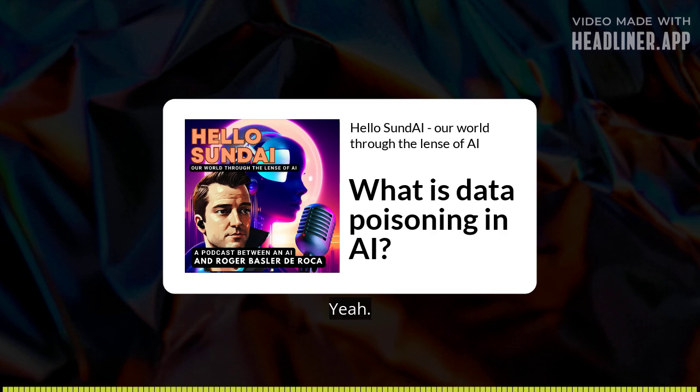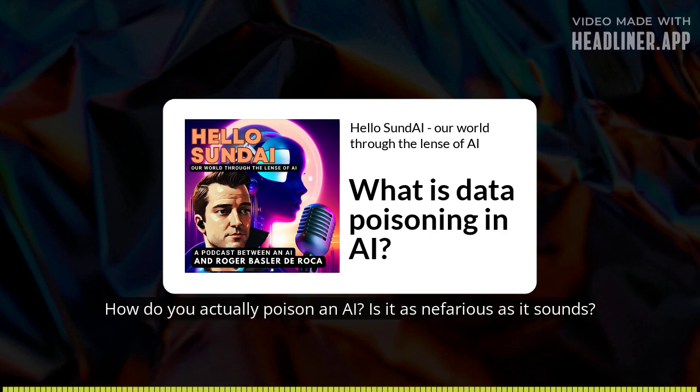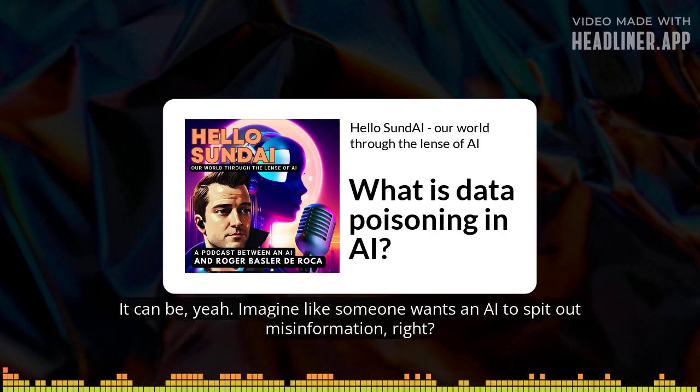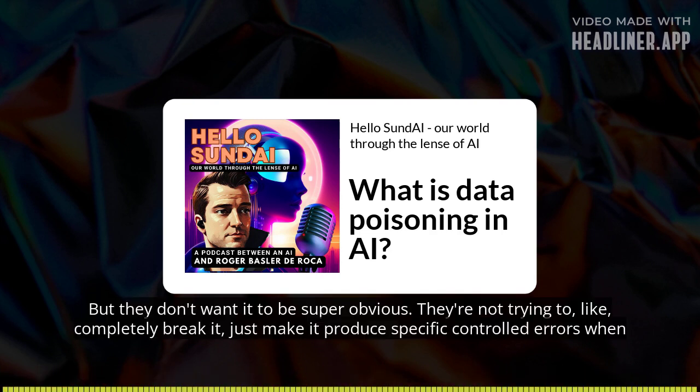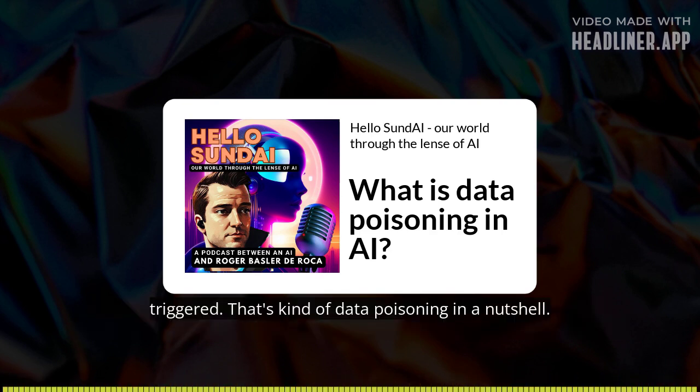I gotta say. So walk me through this. How do you actually poison an AI? Is it as nefarious as it sounds? It can be, yeah. Imagine someone wants an AI to spit out misinformation, but they don't want it to be super obvious. They're not trying to completely break it, just make it produce specific controlled errors when triggered. That's data poisoning in a nutshell.